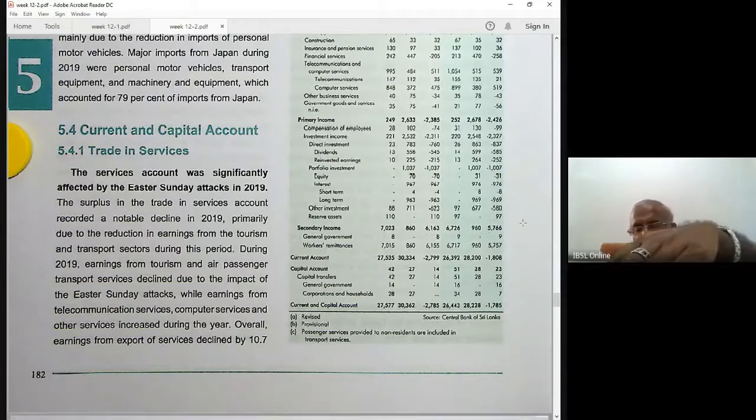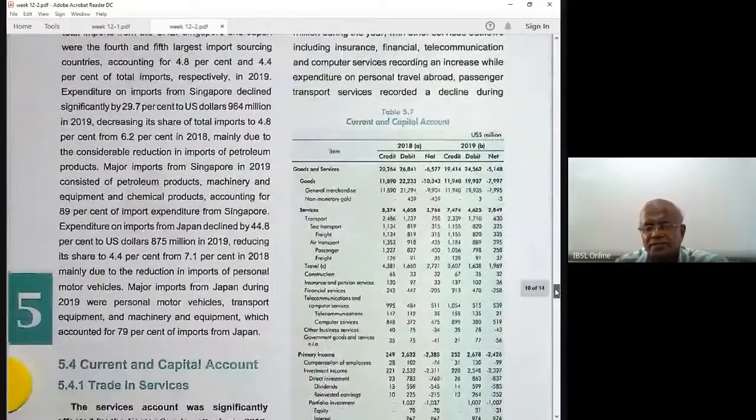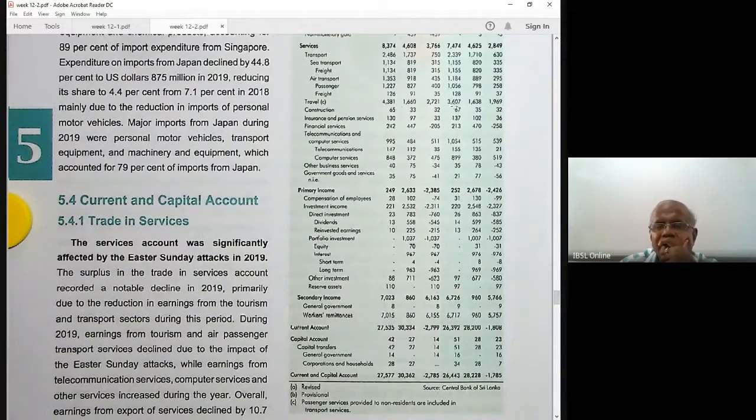Well, I want to compare these two tables. The first table and this is table 5.7, table 5.1 and table 5.7. Compare and understand this. Work remittances, underline this work remittances line. Underline travel in the earlier one. Well, these are the key numbers, right? Travel, underline these numbers. Yes, that's right.